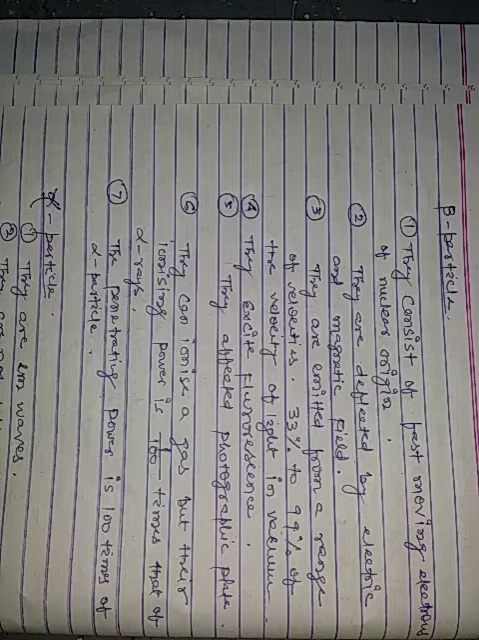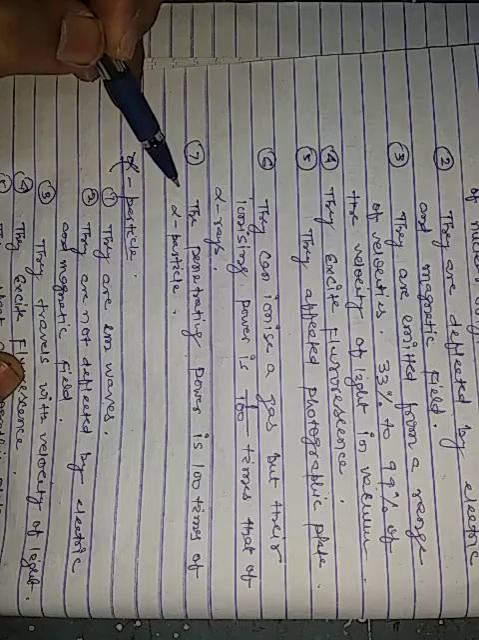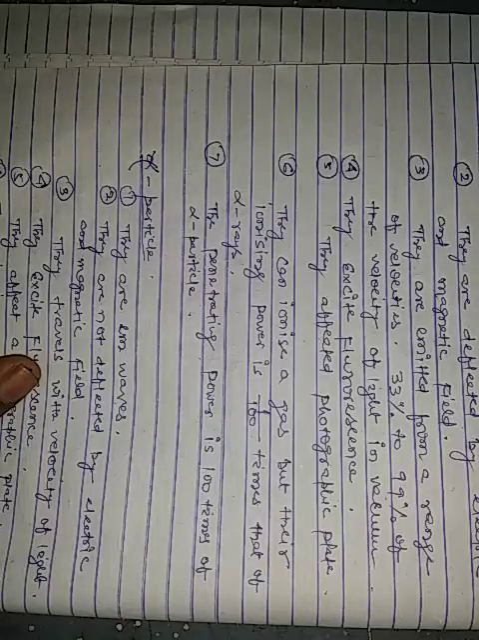The fourth one is they excite fluorescence. The fifth one is they affect photographic plate. The sixth one is they can ionize a gas, but their ionizing power is 1/100 that of the alpha particle. The seventh is the penetrating power is 100 times that of the alpha particle. So, one can recap.